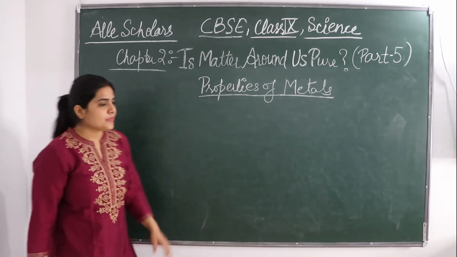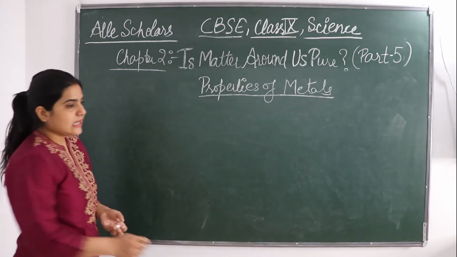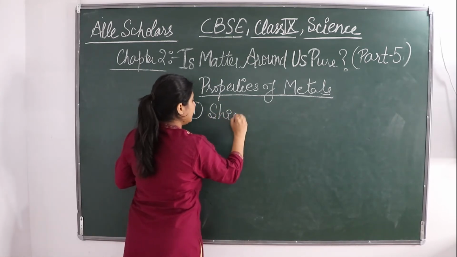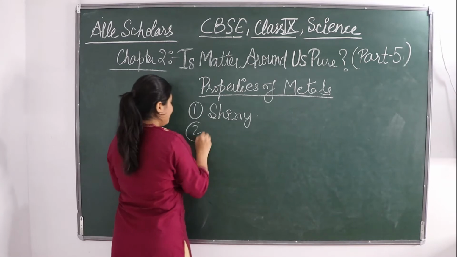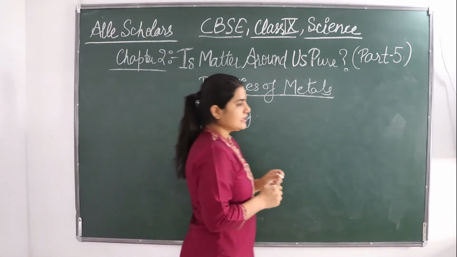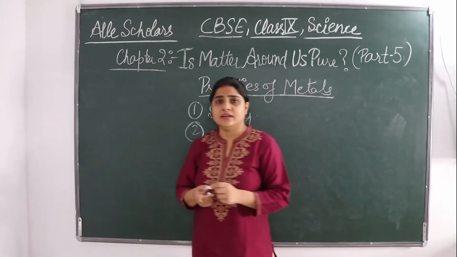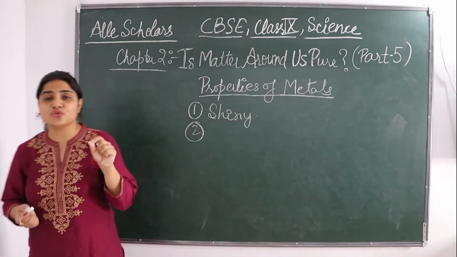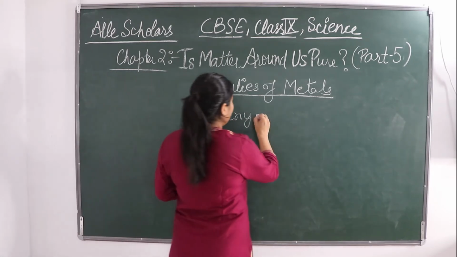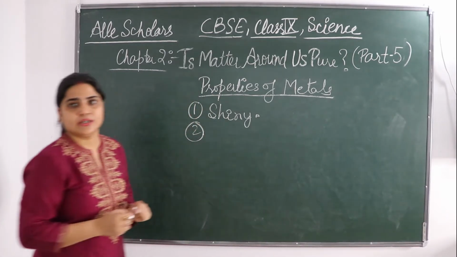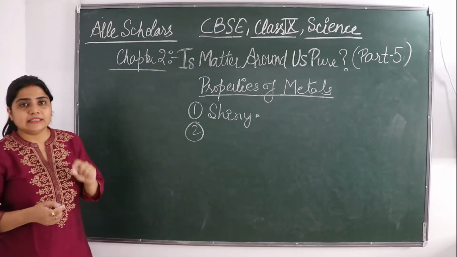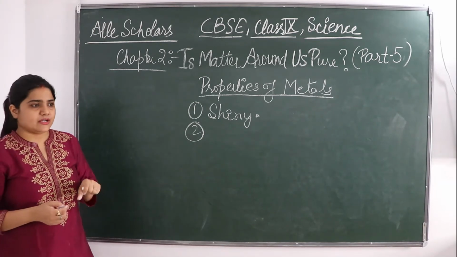So these metals, the first thing is that they are very shiny. Metals जो होते हैं वो बहुत shiny होते हैं. Example ले लीजिए, diamond है. You must have seen diamond shine so much. तो ये जो भी metals हैं आपके वो बहुत ही shiny होते हैं. Then the other thing is that their color is very specific.